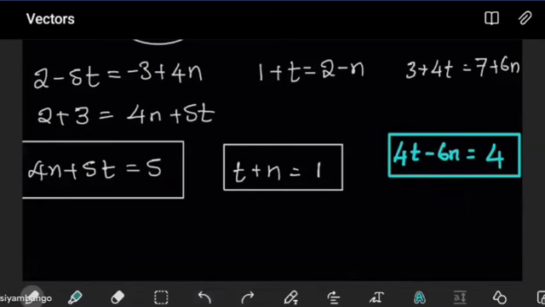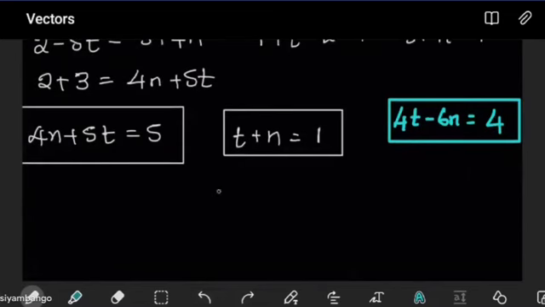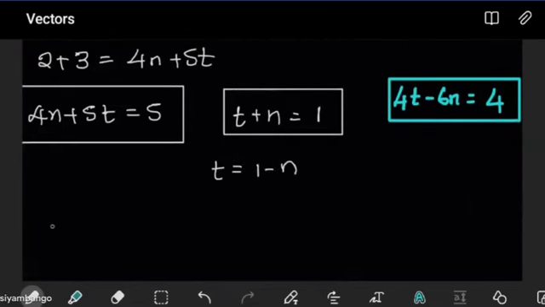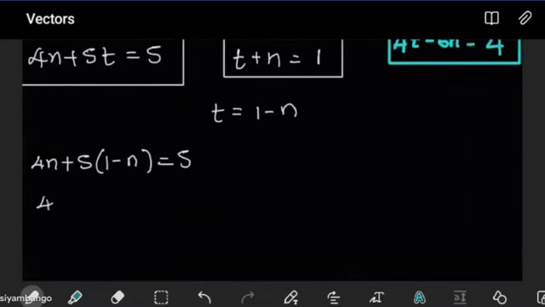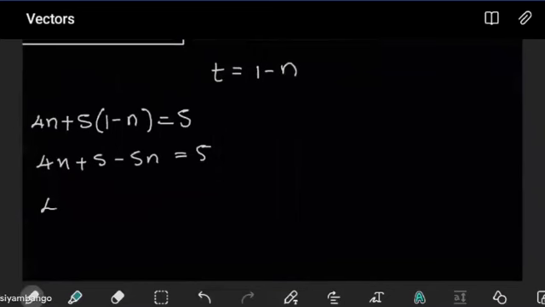So let's first find n and t using the first 2 equations. From the second equation, I'll make t subject. We end up with 1 minus n. And when I plug it into the first one, I will have 4n plus 5, where there's t, we have 1 minus n, is equals to 5. Simplify this, 4n minus 5n, we get minus n.